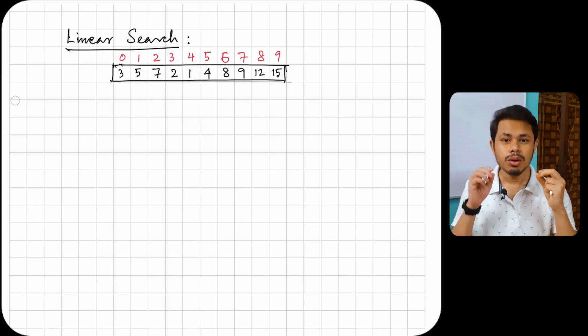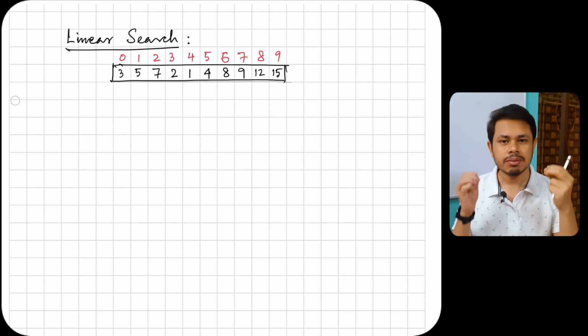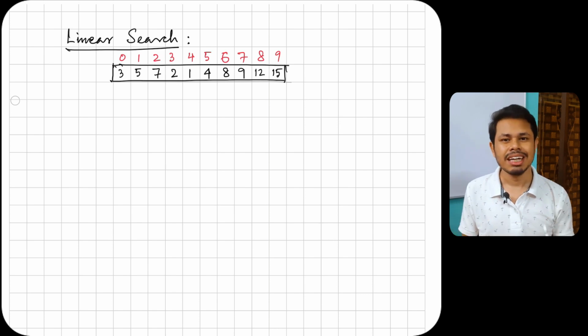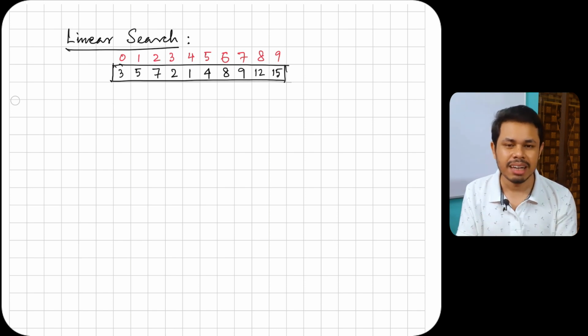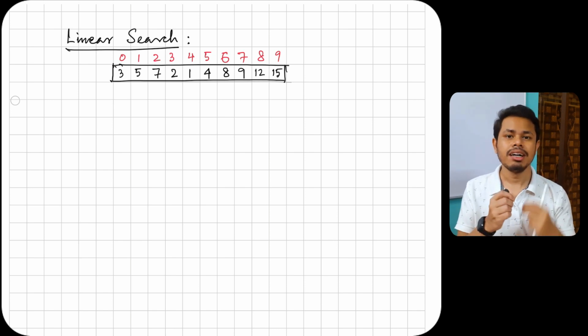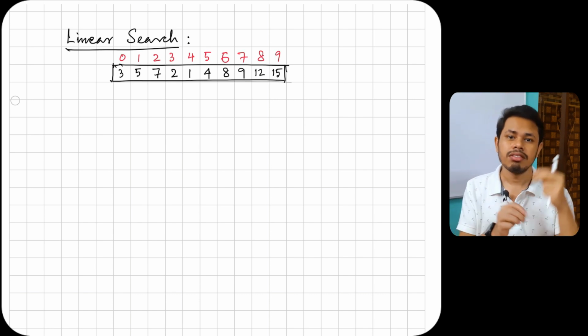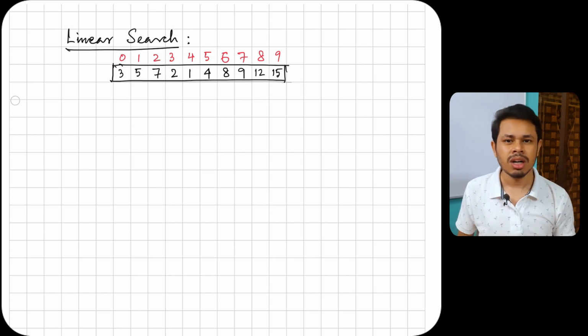So let's first talk about linear search. It is very easy. Let's say you have an array and you have a set of elements inside the array. It could be integers, floating point numbers, characters, or whatever is present inside the array. You need to find a particular element inside that array. You have to return the index of the array, which means the position at which you can find that element. If you can't find that element in the array, you can return -1 or any other value.